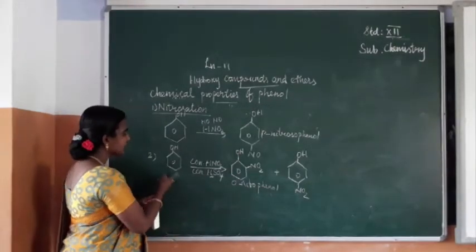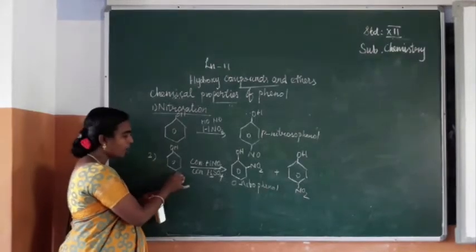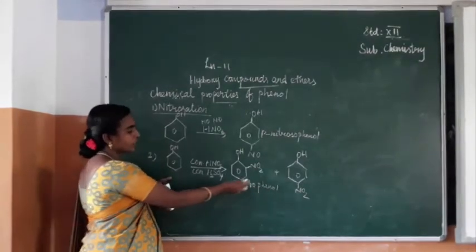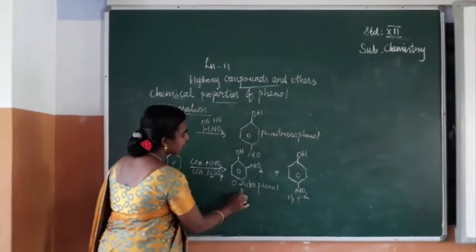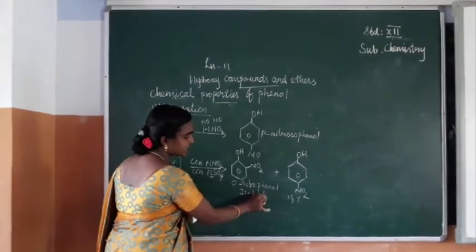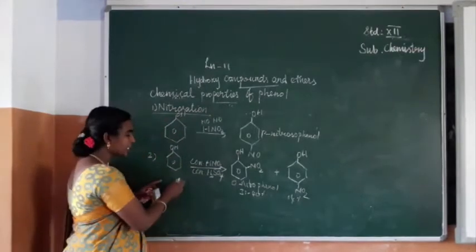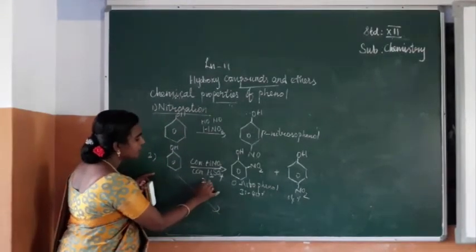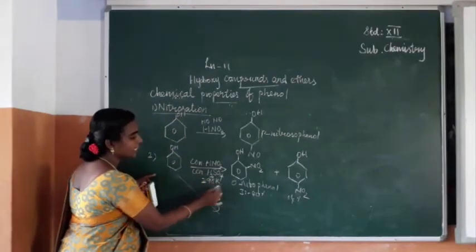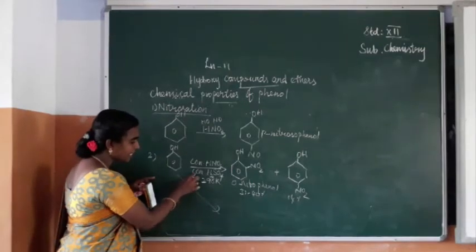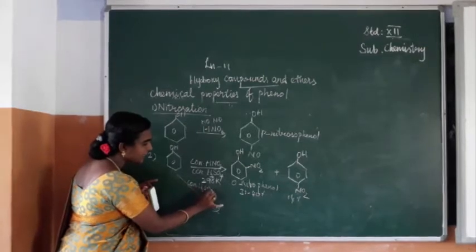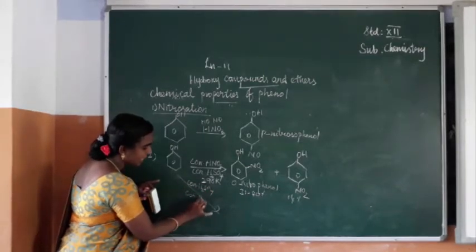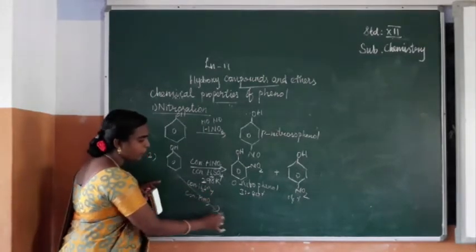So next case, the same phenol on nitration. Here this amount will be 14% and here 33 to 40%. On nitration we are getting one more product, at 298 Kelvin. The same nitrating mixture, concentrated H2SO4 and concentrated nitric acid, is giving one more product.